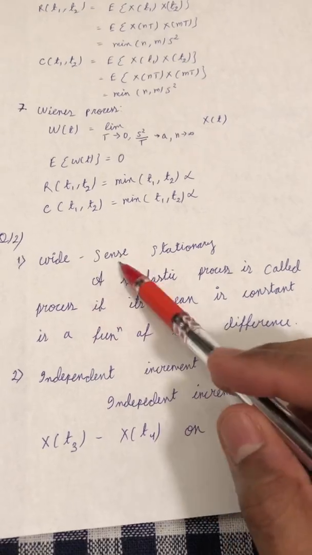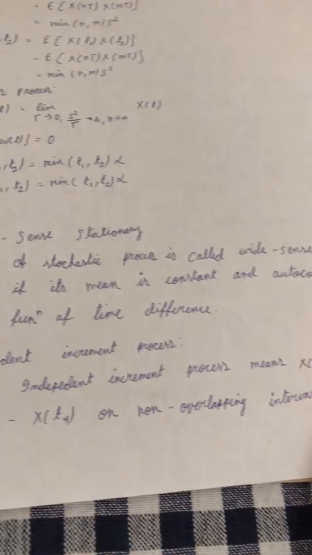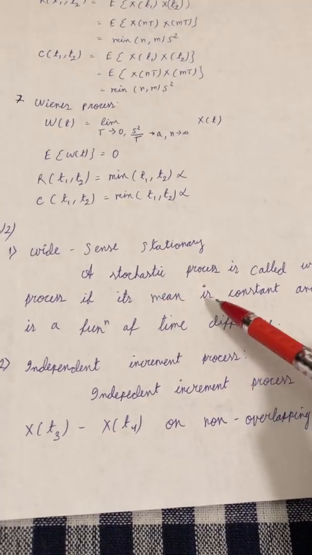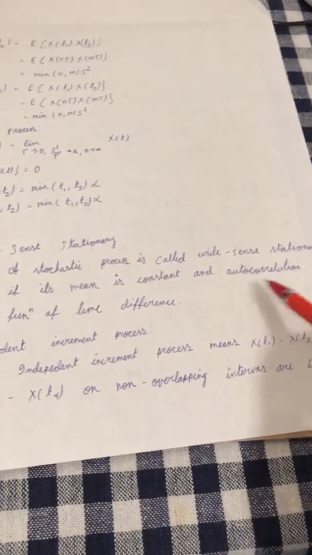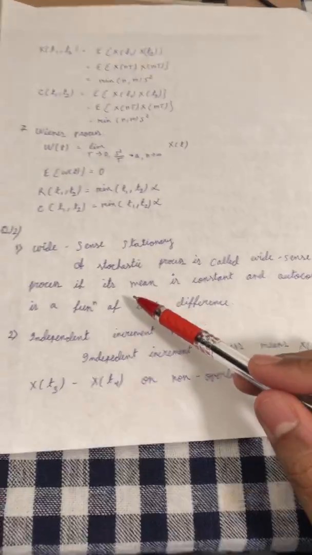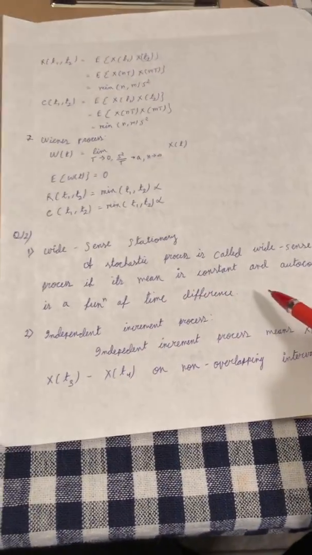A stochastic process is called wide sense stationary process if its mean is constant and autocorrelation is a function of time difference.